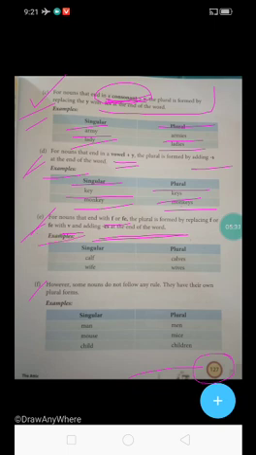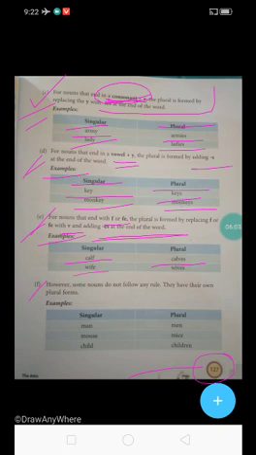So examples they have given. You can see here singular, calf. You can see f is there, no? So what they did? They removed f. So what have they written in plural? Calves, they have written v, es, calves. V is there. Now another example, wife. See, f is there.